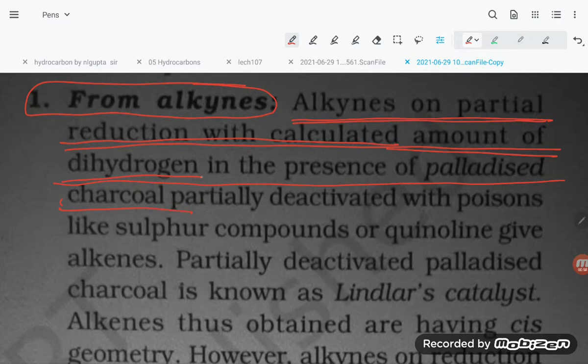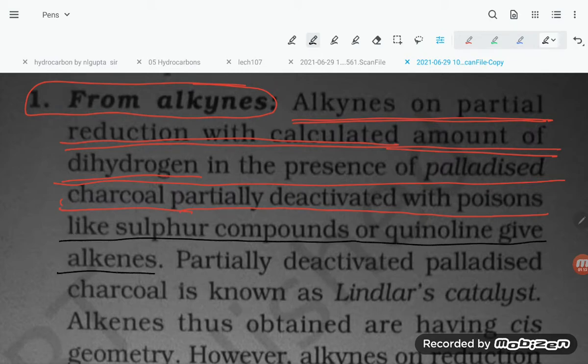partially deactivated with a poison like sulfur compounds or quinoline, give alkenes. Try to understand what they are saying.